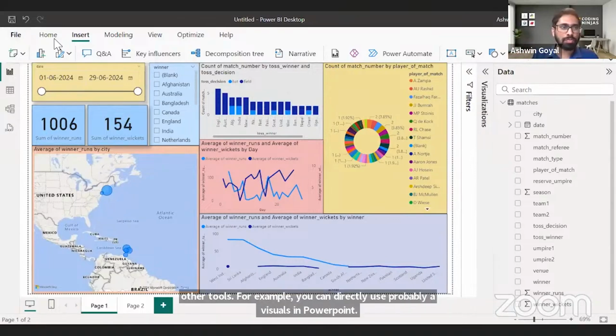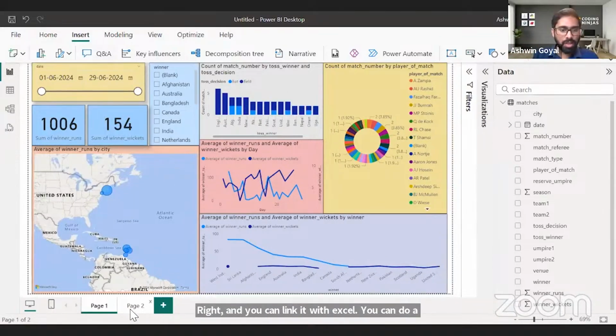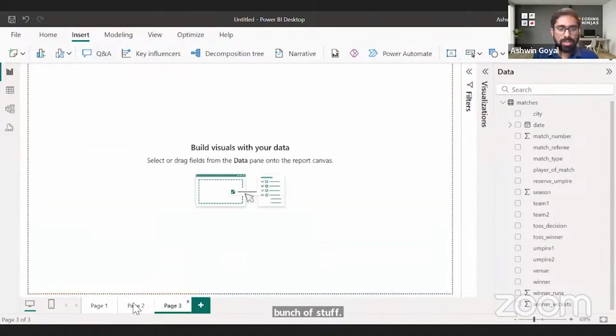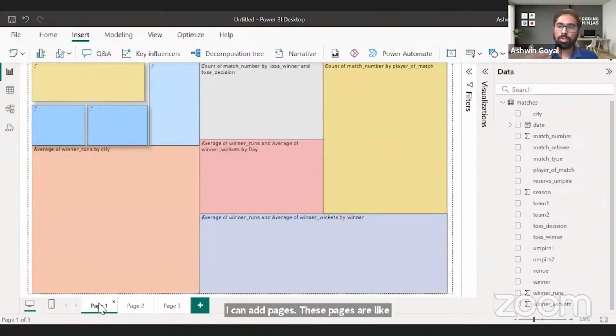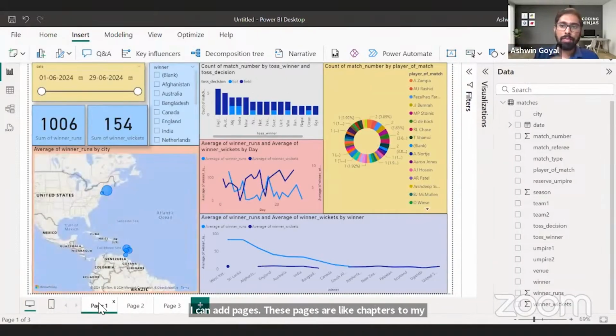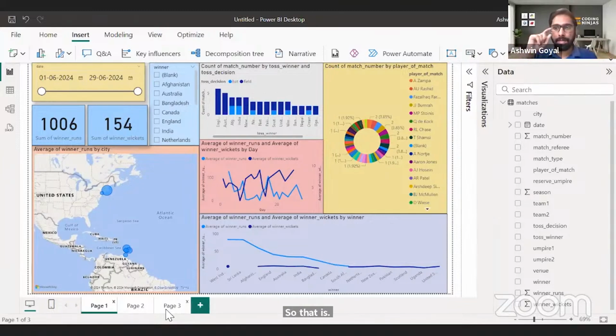You can do a bunch of stuff. So that is a visual. I can add pages. These pages are like chapters to my story, right? This is like a book. Every book tells a story, right? And in every book, you can have chapters. So these pages in Power BI are like chapters in your book, in your story. So Power BI is the perfect tool for data storytelling.